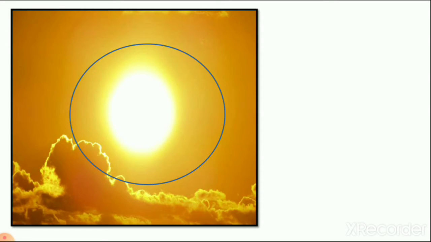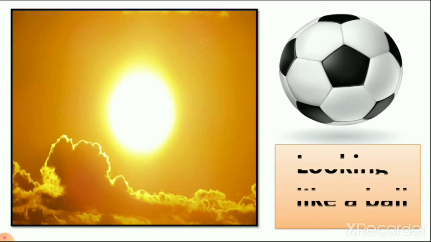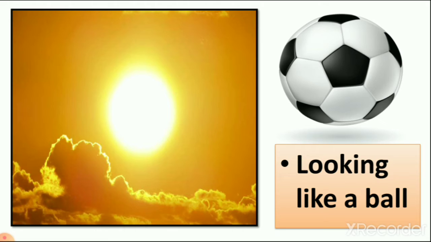When you see the sun in the sky, you can see sunlight and sun rays, but the proper shape of the sun is round like a ball. So what is the shape of the sun? The shape of the sun is looking like a ball, right? So you can understand that the sun is a big ball. As you know, the sun is very big because we all get sunlight and heat from the sun. So it means the sun is a big ball.